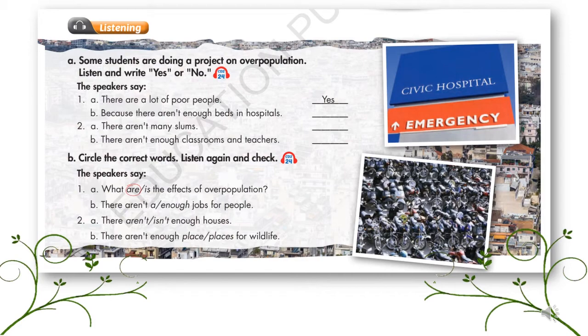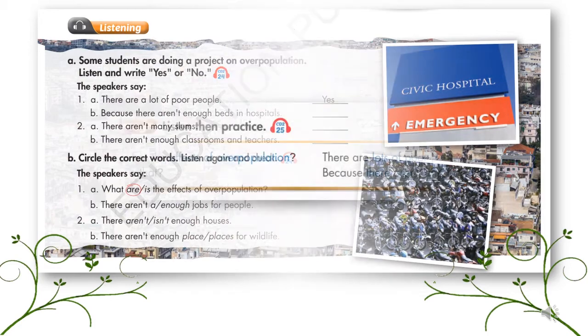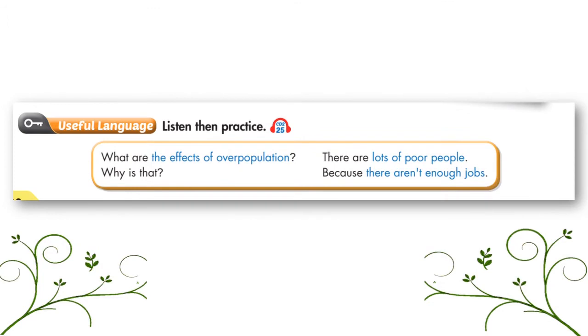Now, listen again and check. Useful language. Listen, then repeat. What are the effects of overpopulation? There are lots of poor people. Why is that? Because there aren't enough jobs.